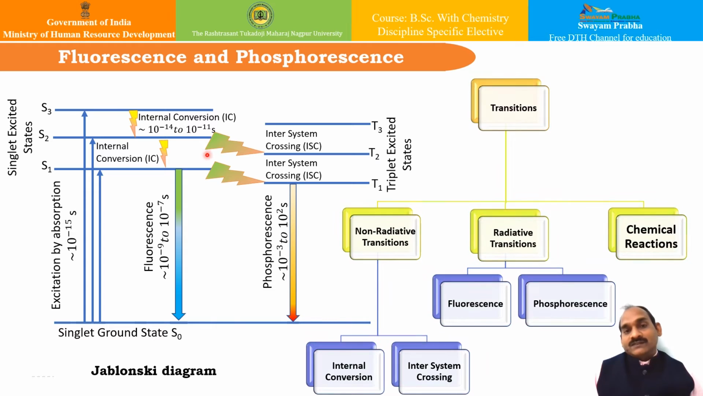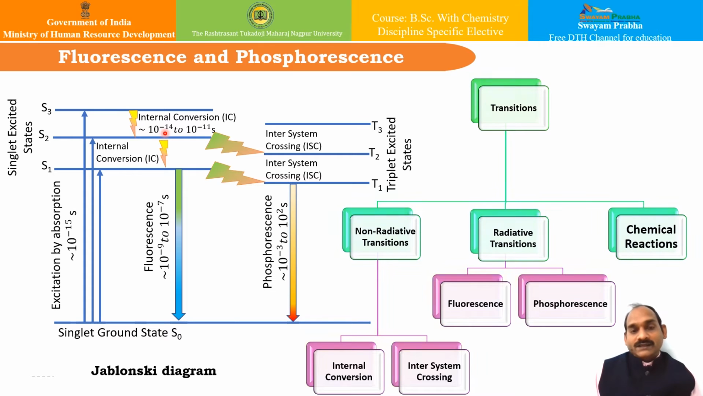So what we can say is, if the molecule loses some of its energy in the form of heat, and the higher singlet state shifts to a lower singlet state, that is, say, from S3 to S2 or S2 to S1, it is called internal conversion. This process occurs within a very short time, say 10 to the power minus 11 seconds or so. And since the energy is released in the form of heat, it is a non-radiative or radiationless transition.